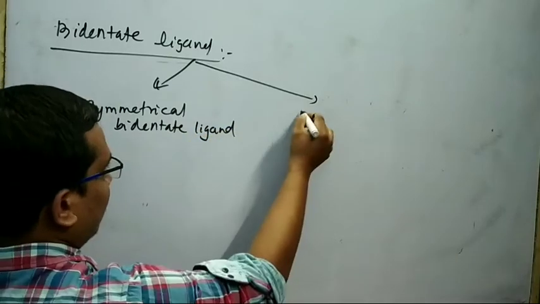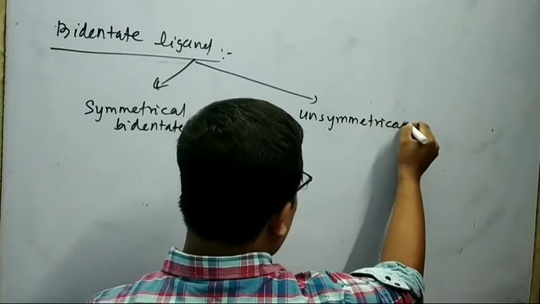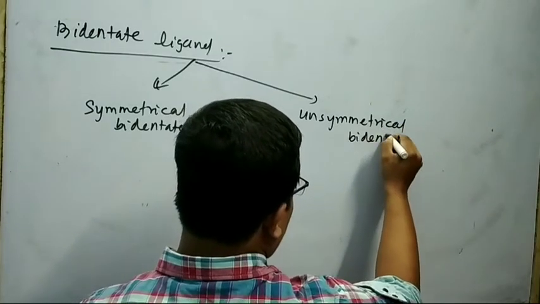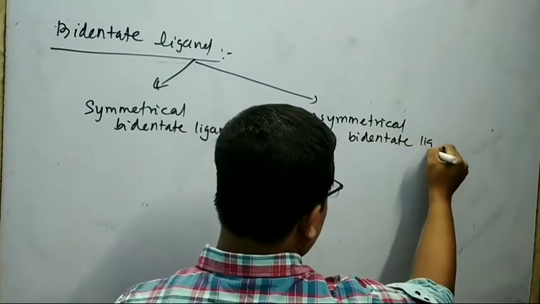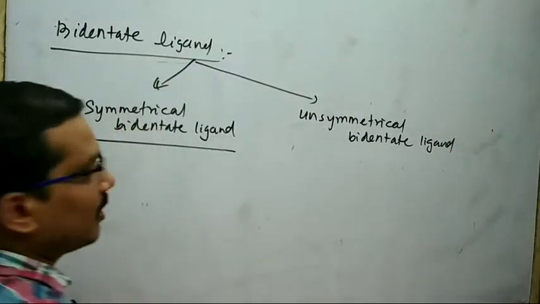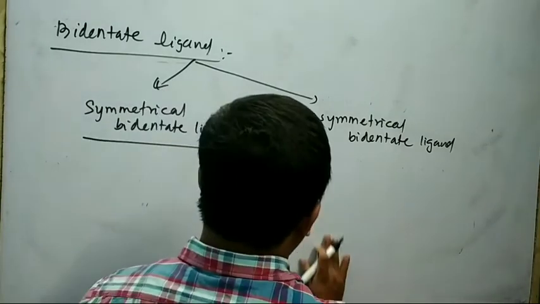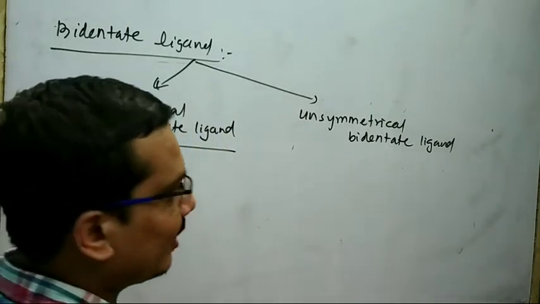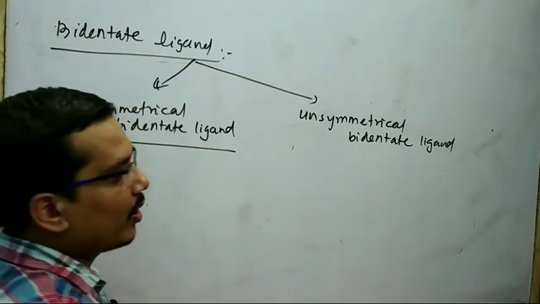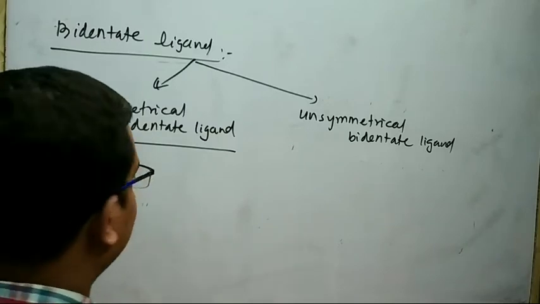Second is unsymmetrical bidentate ligand. Symmetrical bidentate ligand means the two donor atoms are the same. On the other hand, if you think about the unsymmetrical bidentate ligand, then the two donor atoms present in this type of ligand are different.